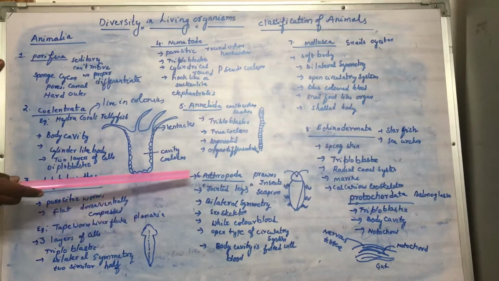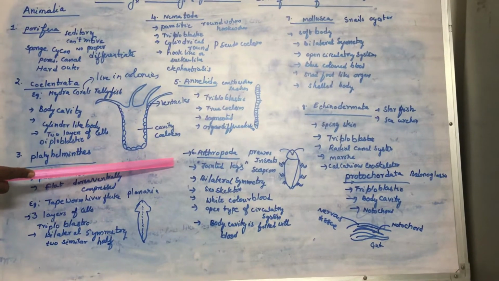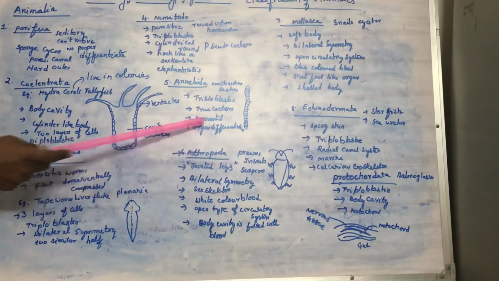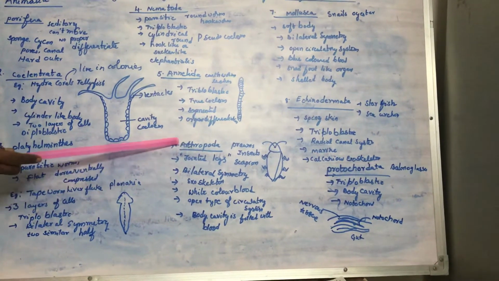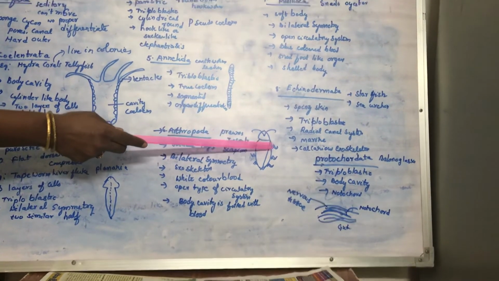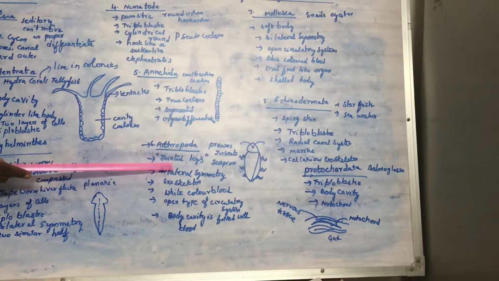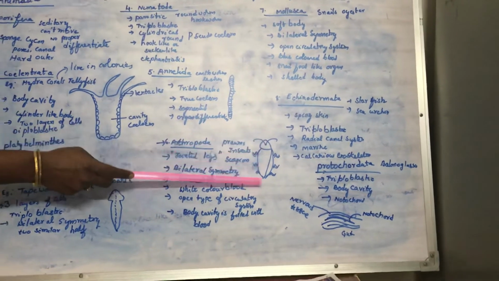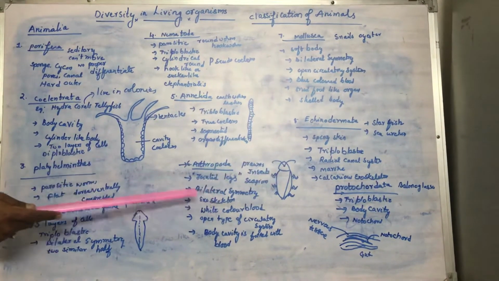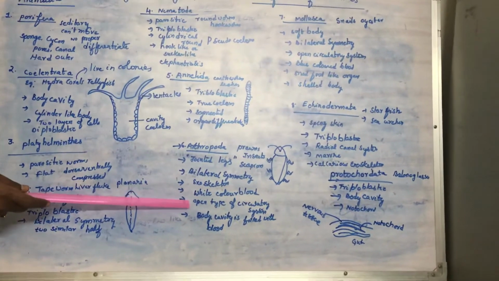The next major group is Arthropoda, the largest group, which consists of a large number of organisms. All the insects, scorpions, prawns are included in Arthropoda. Arthro means joint, poda means legs. These animals have jointed legs; you have seen that insects have jointed legs and bilateral symmetry. That means they can be divided into 2 equal halves, and they have a skeleton outside, called the exoskeleton. And they have an open type of circulatory system.